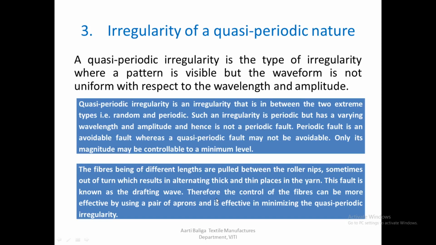So our focus would be on periodic faults and how to get rid of them by taking certain measures, by understanding in more detail how to detect a periodic fault, how to identify it, and then fix it.